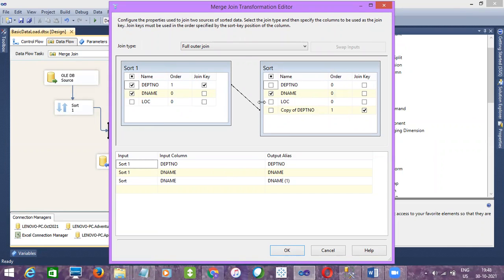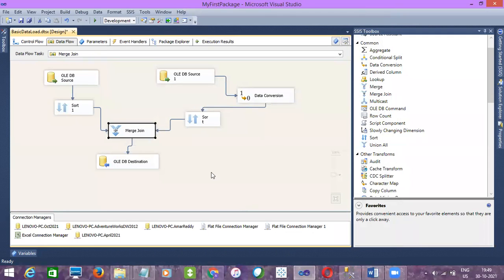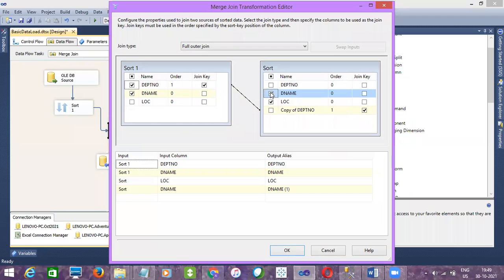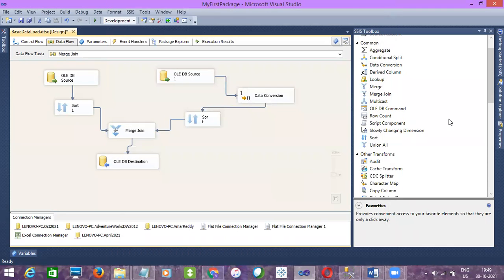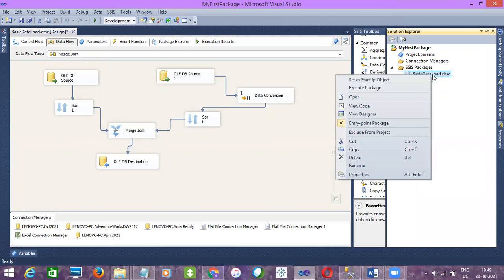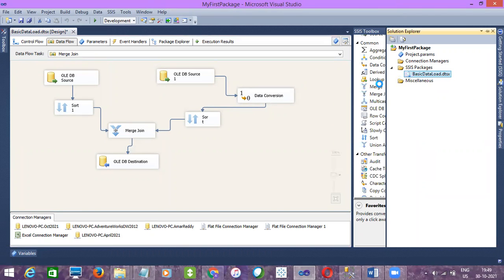We need to select the join key over there on the right. We did it, right? Yeah, now you got it. What was the error message? I selected department name twice. That's the error message. It is saying there are two columns with the same name. Instead, I now selected location. And now let me execute. A small mistake.